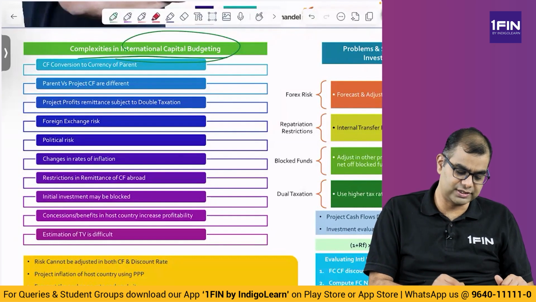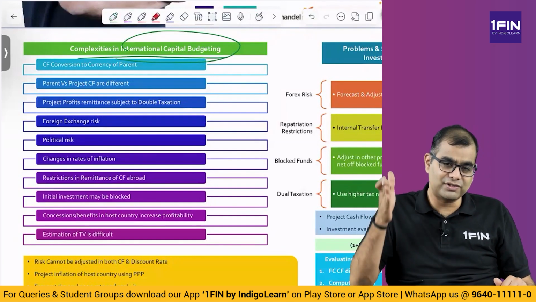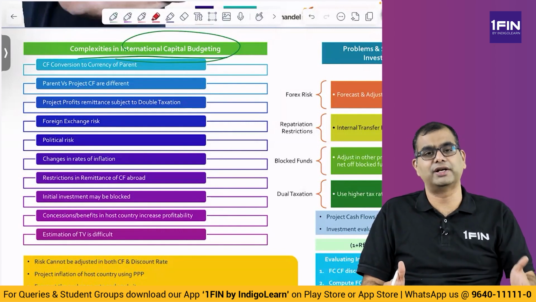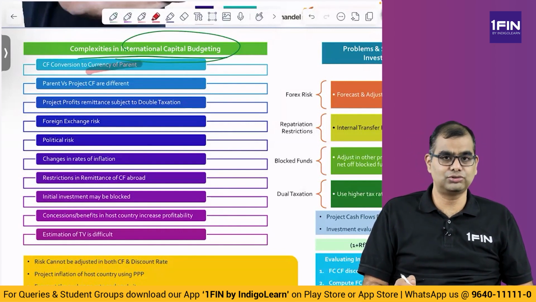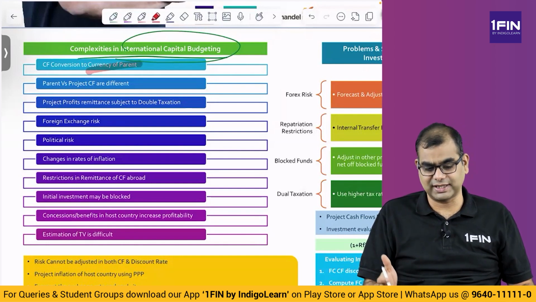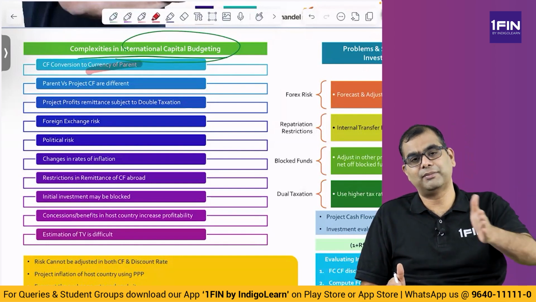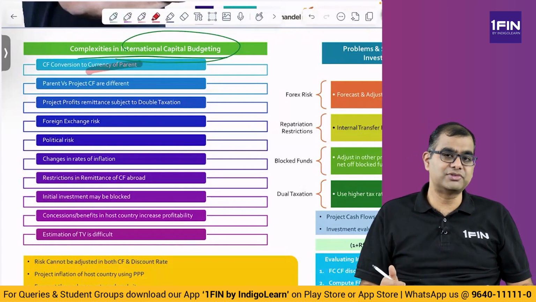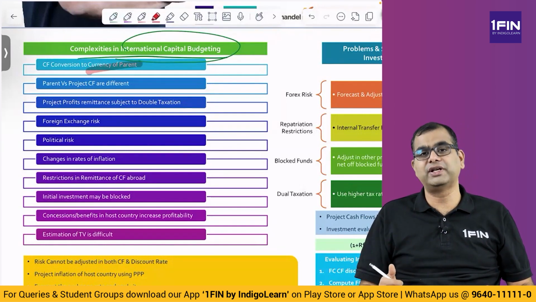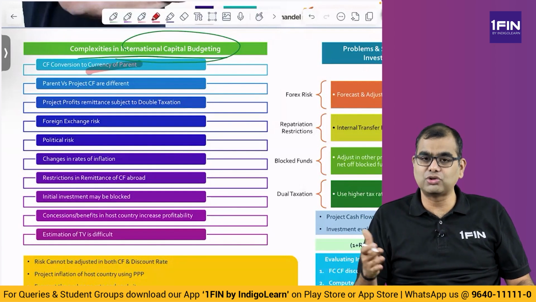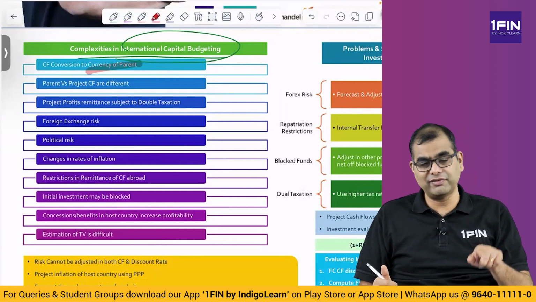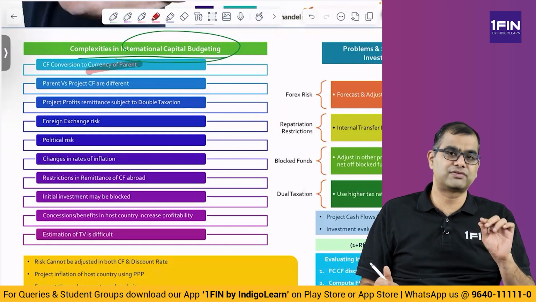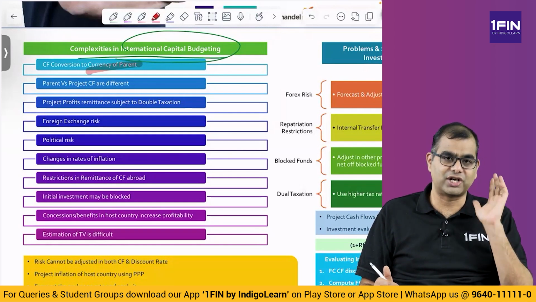So you can actually look at this. What are the other issues that you face when you make an investment from one jurisdiction, one geographical entity, a country, to another country, right? So you have cash flow conversion to parent currency. That's what exactly I told you. You make an investment in the US, and when the money comes back to India, you have to make a conversion into Indian rupees. So if cash flow comes every year, then you have to project every year's USD INR exchange rate, or if cash flow comes only at the end, then you have to make a projection like that. Initially, when you make an investment, there is a USD INR exchange rate component. So you have to be very, very careful with respect to cash flows and the exchange rate for that.